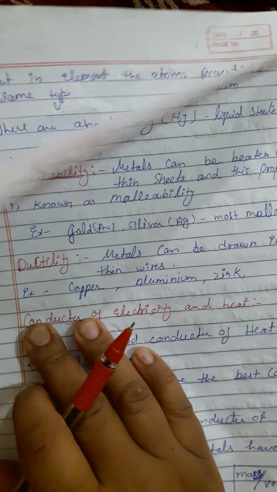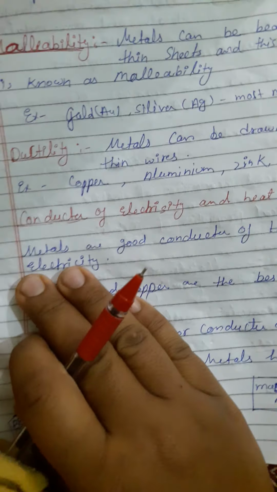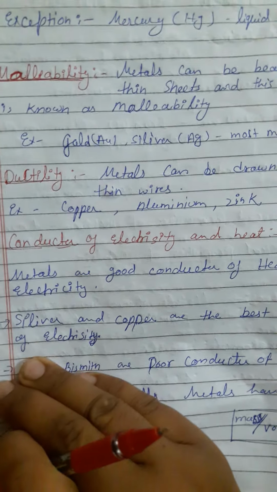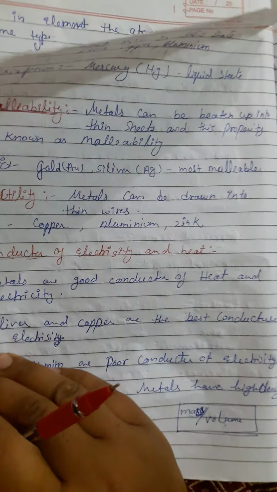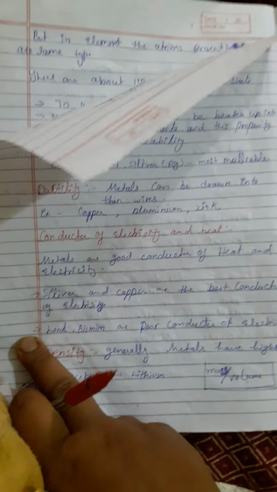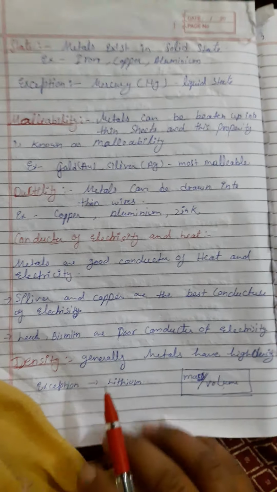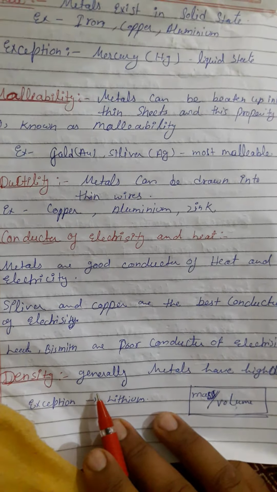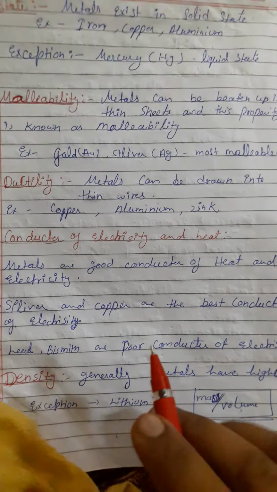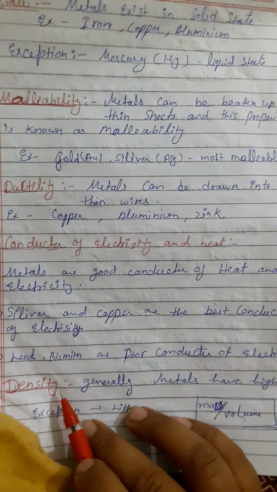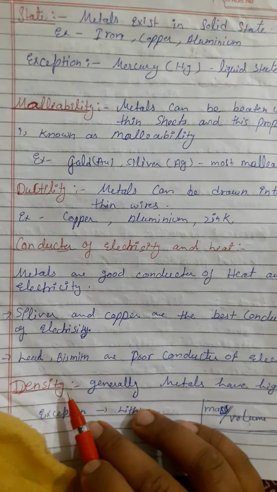Conductors of electricity and heat. Metals are good conductors of electricity and heat. Silver and copper are the best conductors of electricity, and lead and bismuth are poor conductors of electricity. Density. Now the property we're going to study is called density. First of all, we should know what density is.